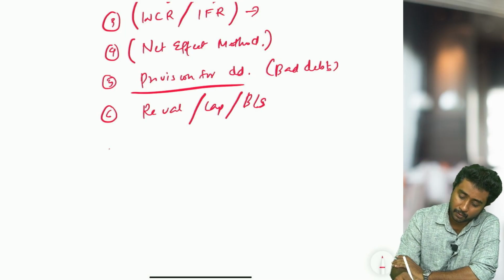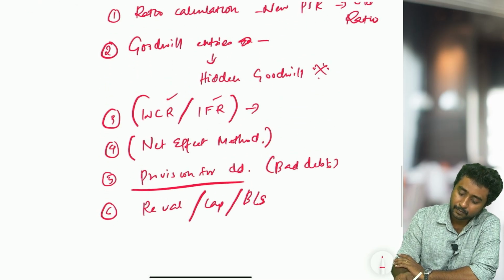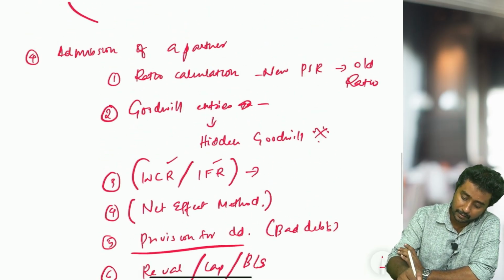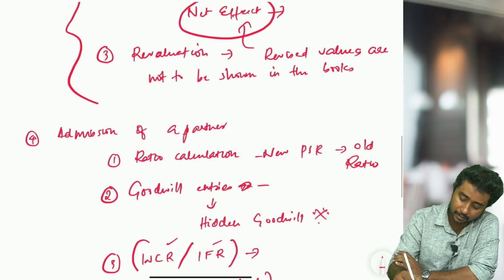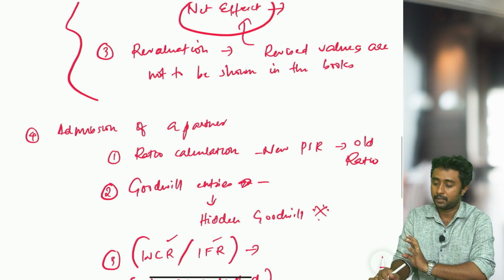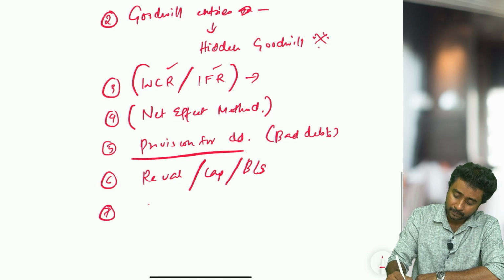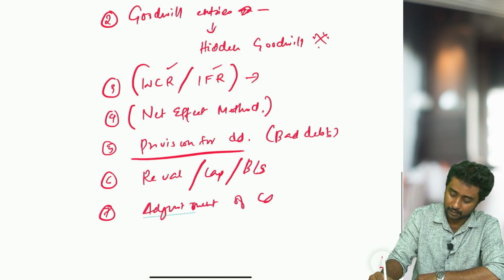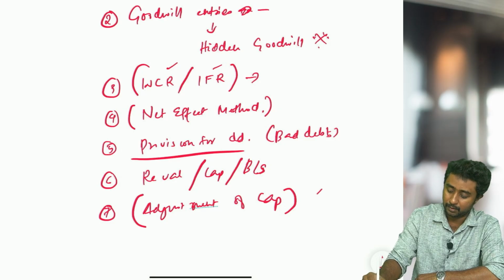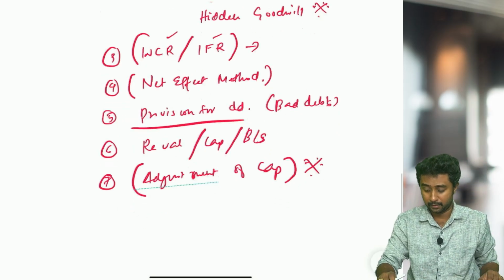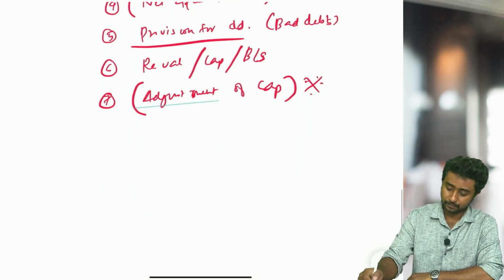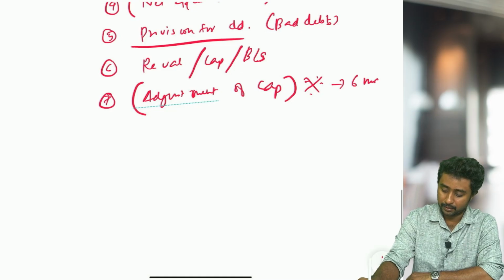Next, obviously the most important topic, as I said in the beginning of the video. I should have mentioned it first itself, but without saying the other topics you cannot reach that topic. That is why I am just mentioning it at this point: adjustment of capital. This is one of the most important topics that we are expecting this year, especially for 6-mark questions and all.